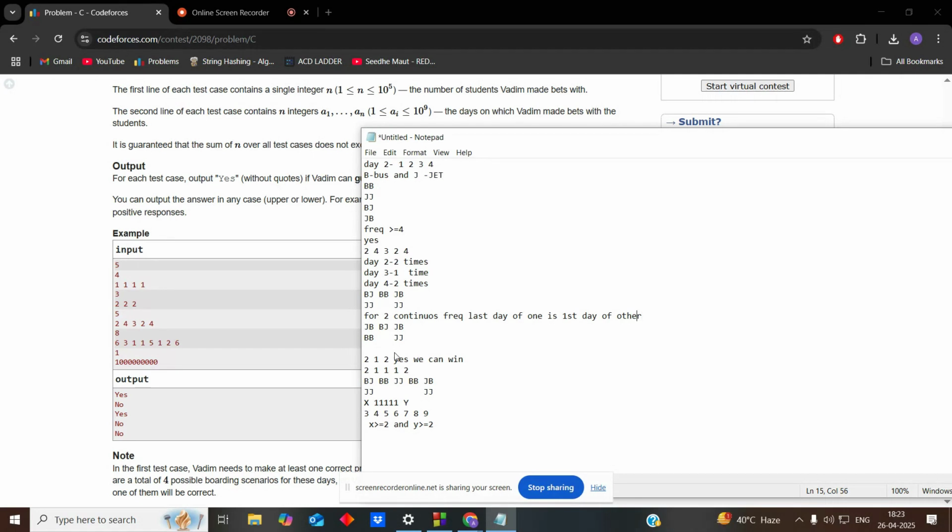So this is the basic thing here for two continuous frequencies. Continuous. Let's check the spelling.